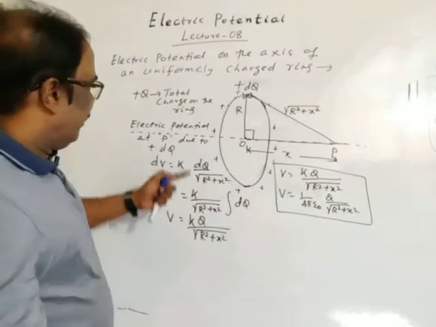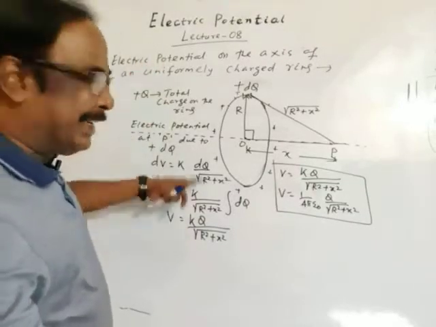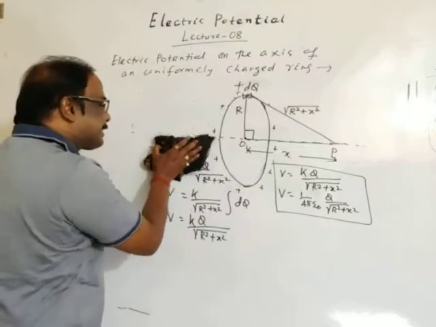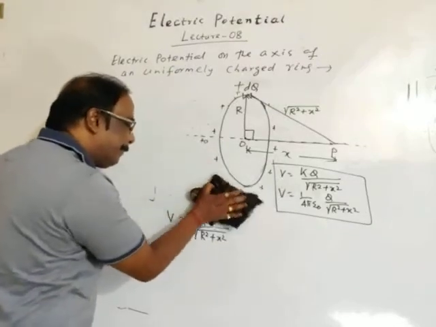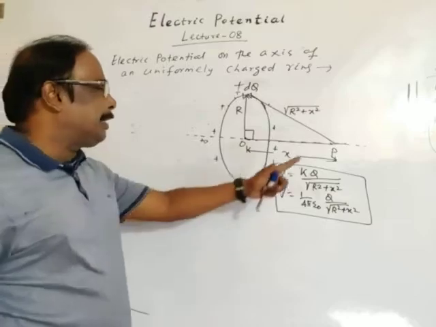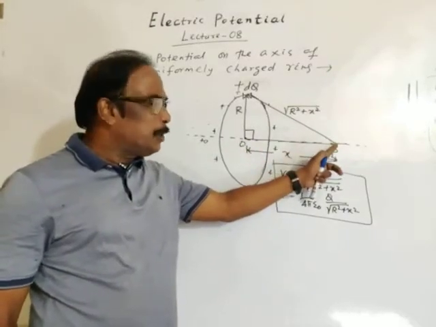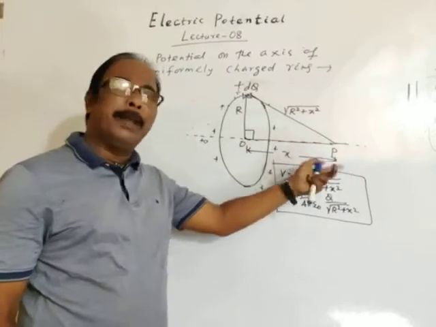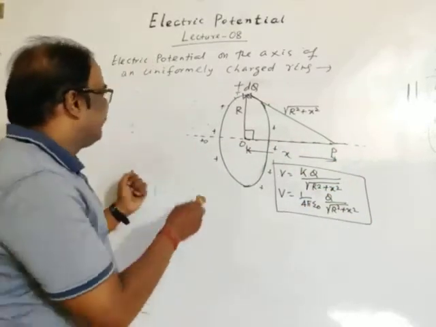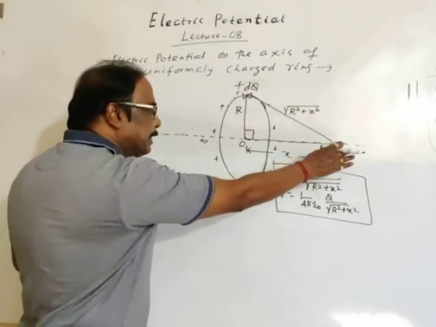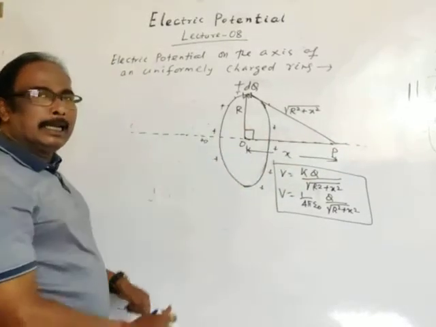Okay, now I will erase it. See, x is variable. If we take any point P, then the distance is x. But this position may change, so the value of x may change. We may take the point P either along the positive x-axis or along the negative x-axis.